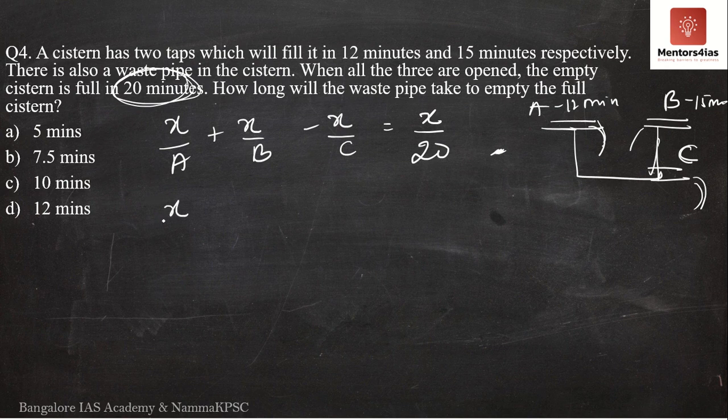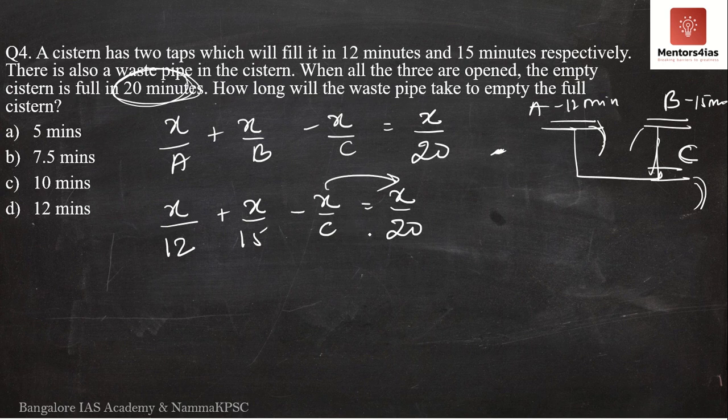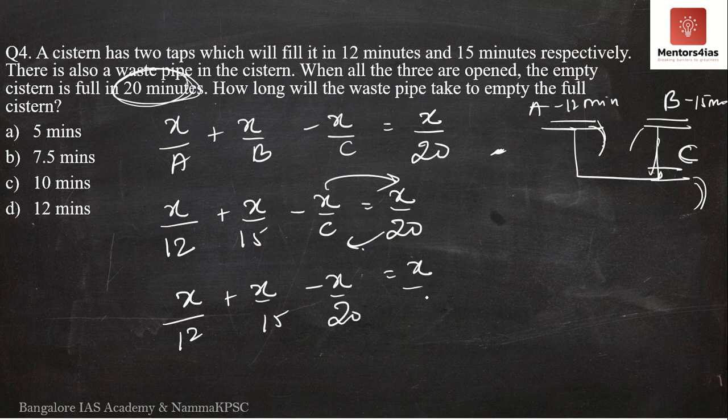So A is nothing but 12, this is nothing but 15, minus x by C is equal to x by 20. I'll take x by C to the right hand side, x by 20 to the left hand side. So I get x by 12 plus x by 15 minus x by 20 is equal to x by C. I want the value for C now. 12, 15, 20, very easy.